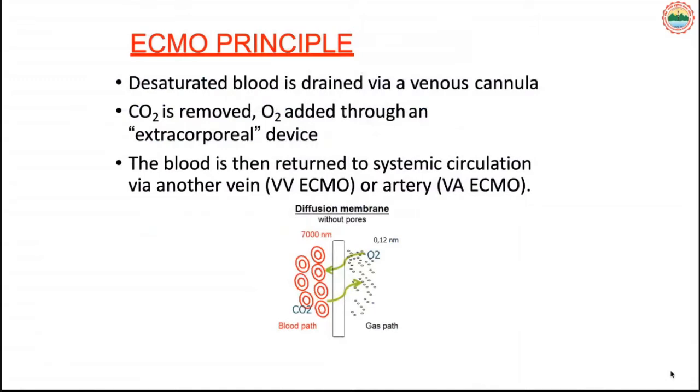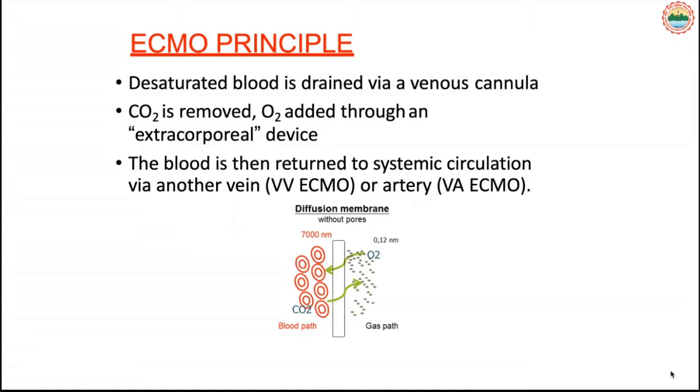The principle of ECMO is to use it in a desaturated patient when it is not possible to oxygenate the patient. Desaturated blood is drained via a venous cannula, then we remove carbon dioxide and add oxygen through the extracorporeal membrane device known as the oxygenator, and the oxygenated blood is returned to the systemic circulation.